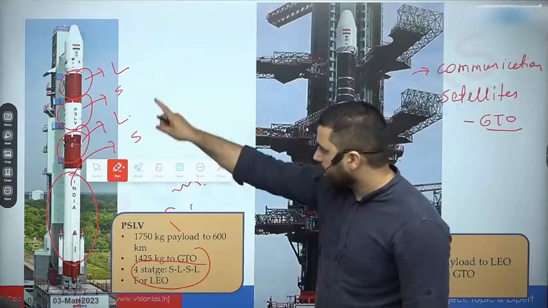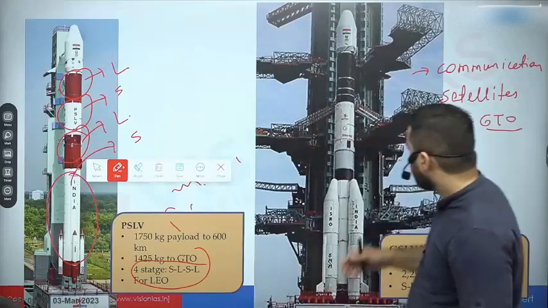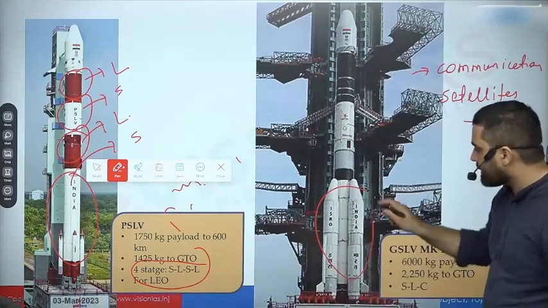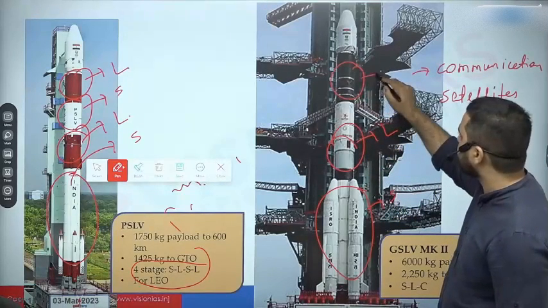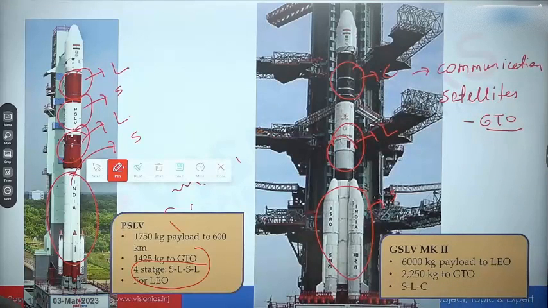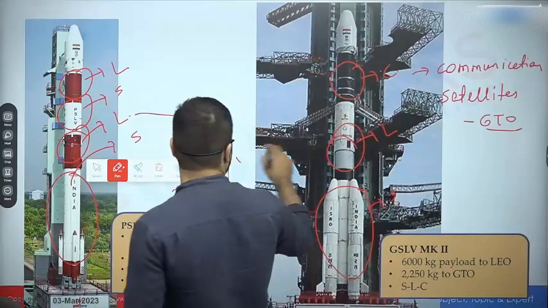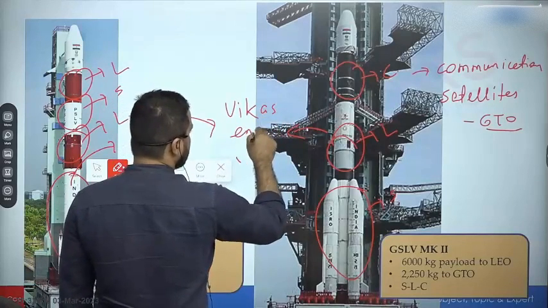So while PSLV has 4 stages which alternate between solid fuel and liquid fuel, जो GSLV MK2 and MK3 है, that is 3 stage. The first stage carries solid fuel, then the second stage carries liquid fuel, and the third stage carries what we call cryogenic fuel. So GSLV is made of 3 stages. The highest stage is called cryogenic. By the way, in both these liquid stages, ये जो liquid stage engine है of GSLV and PSLV, that is called विकास engine. ये भी याद रहना चाहिए.